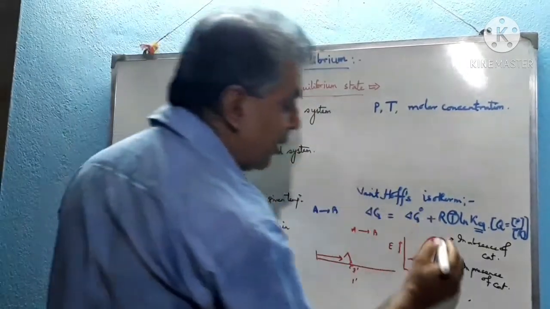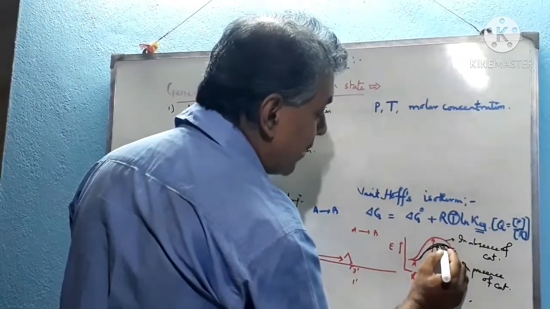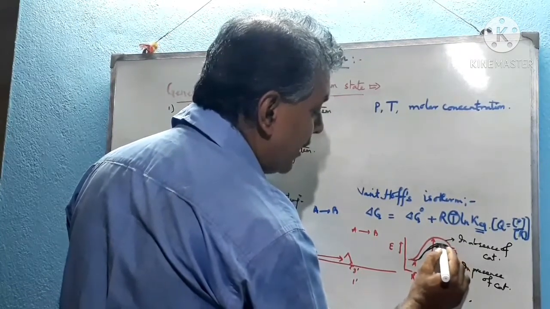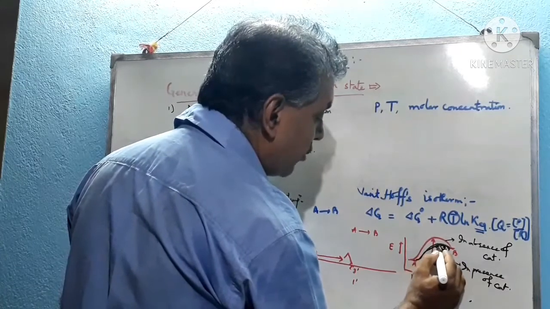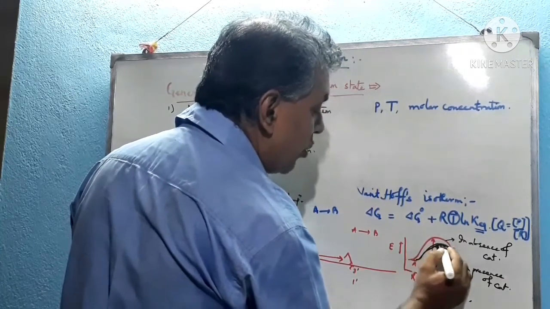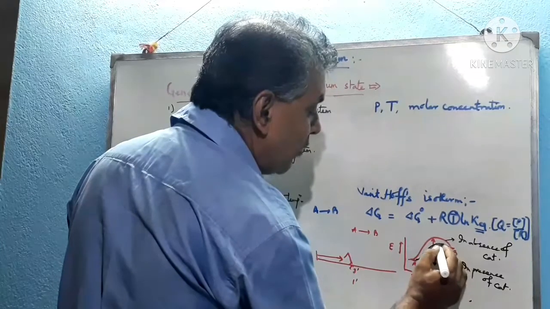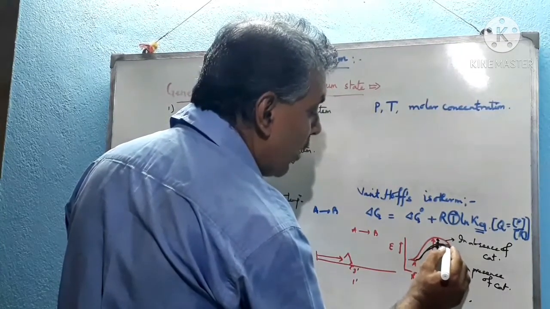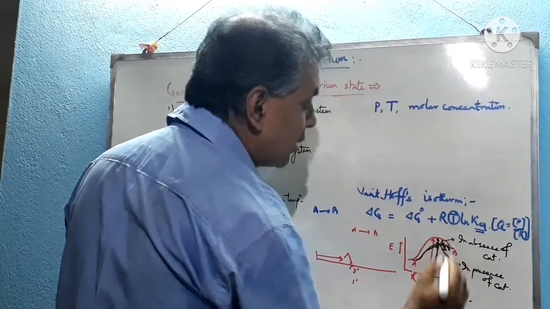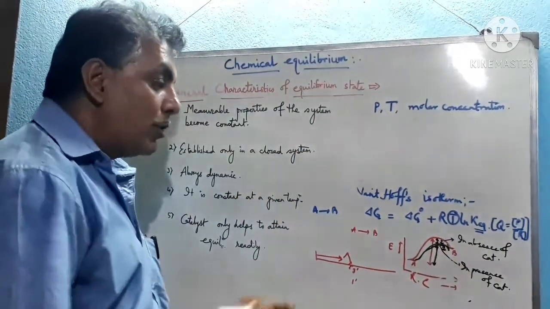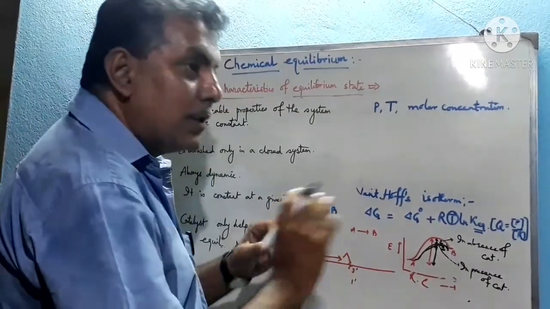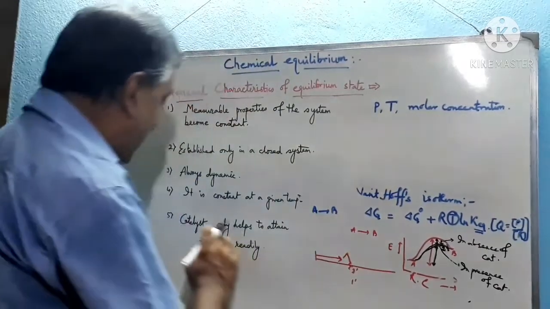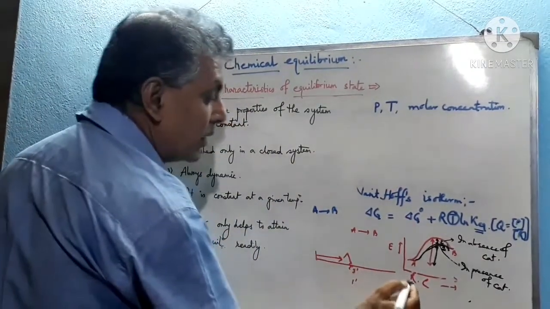on the equilibrium state, because see this, for the backward reaction this is the amount of activation energy which is required, and for the forward reaction this is the amount of activation energy which is required. So after attaining equilibrium, rate of forward reaction will be affected equally, it is lowered by this amount, and it is lowered also by this amount, the rate of backward reaction will be affected also equally, and that's why catalyst affects both the rate of forward as well as the rate of backward reaction equally, and that's why we can say that catalyst has no effect on the equilibrium state.